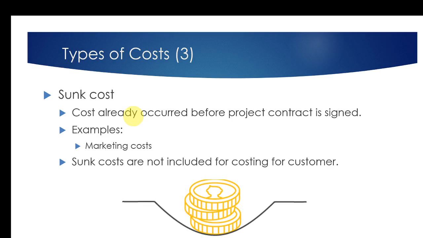For example, there would have been some marketing involved, or maybe the cost involved in bidding and other previous negotiation processes. So those costs are called sunk costs. Why we call them sunk cost is that the cost has already happened, or sunk. So usually a best practice or general concept in costing is do not directly cost that to the customer, because that is something that has occurred before the customer has come to your contractual obligations.